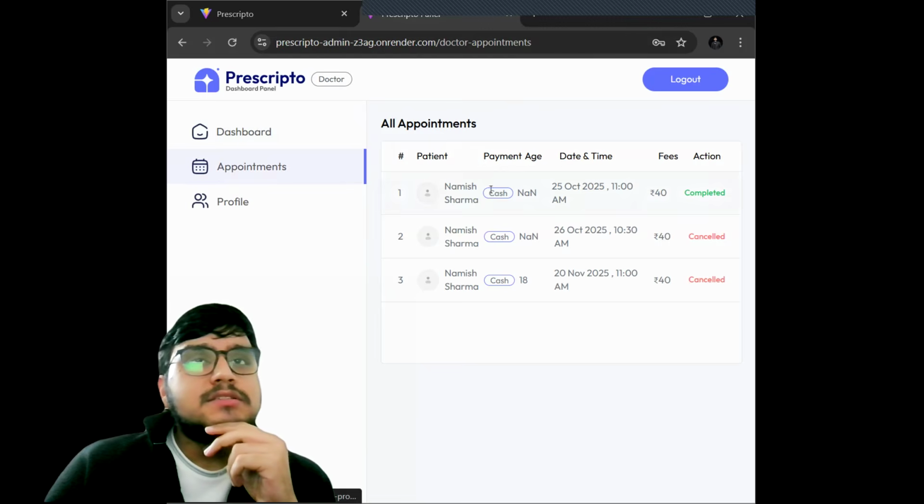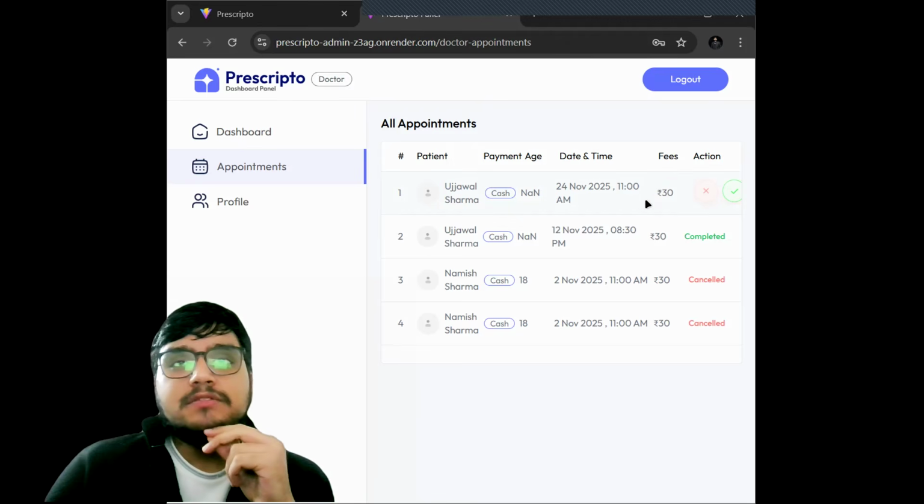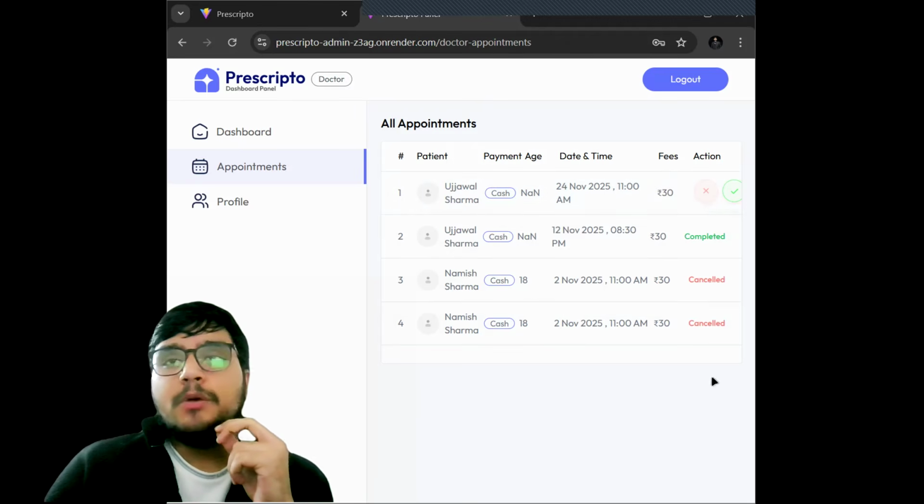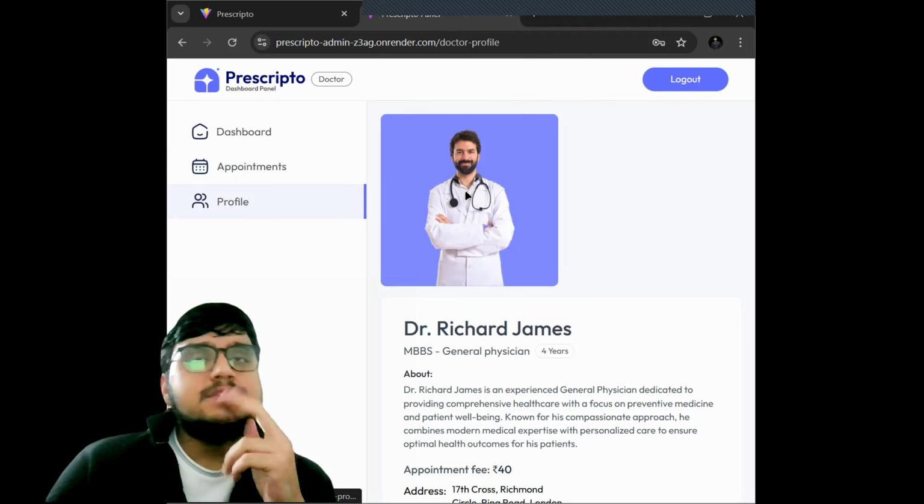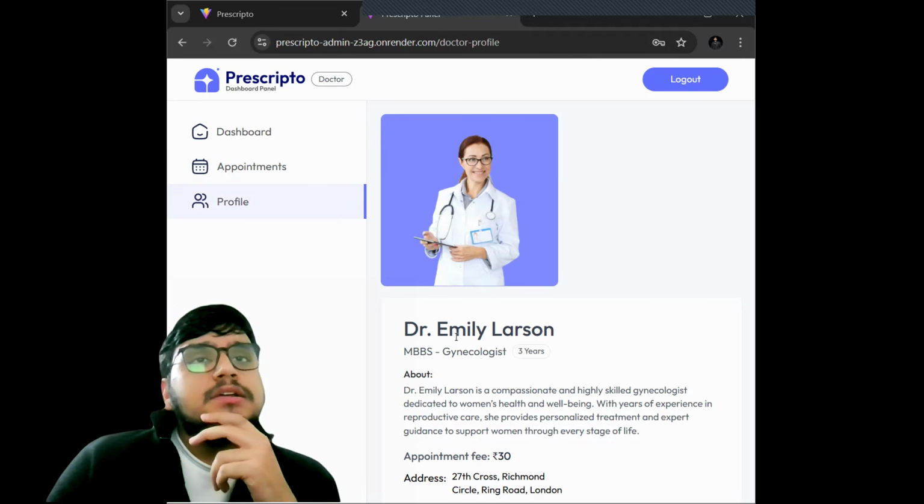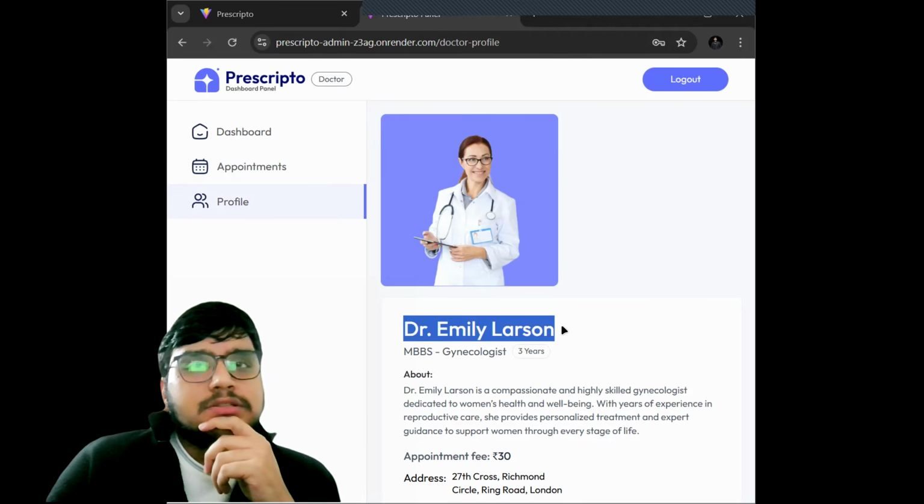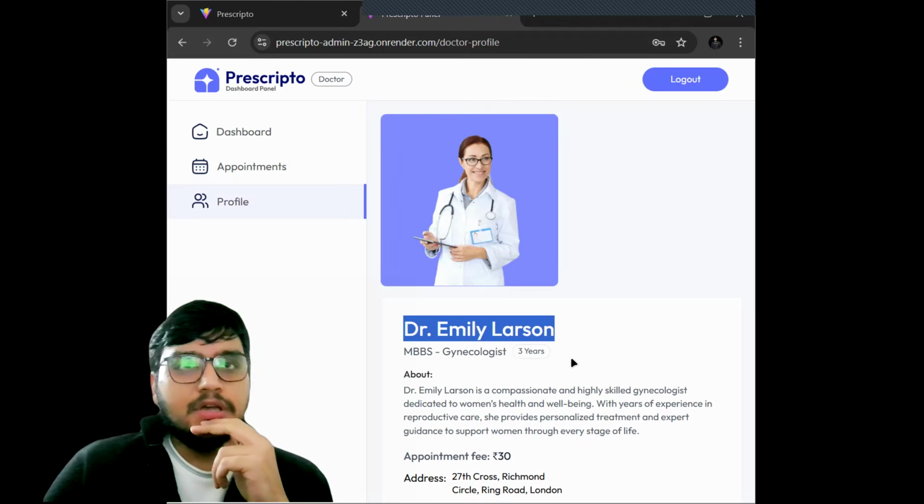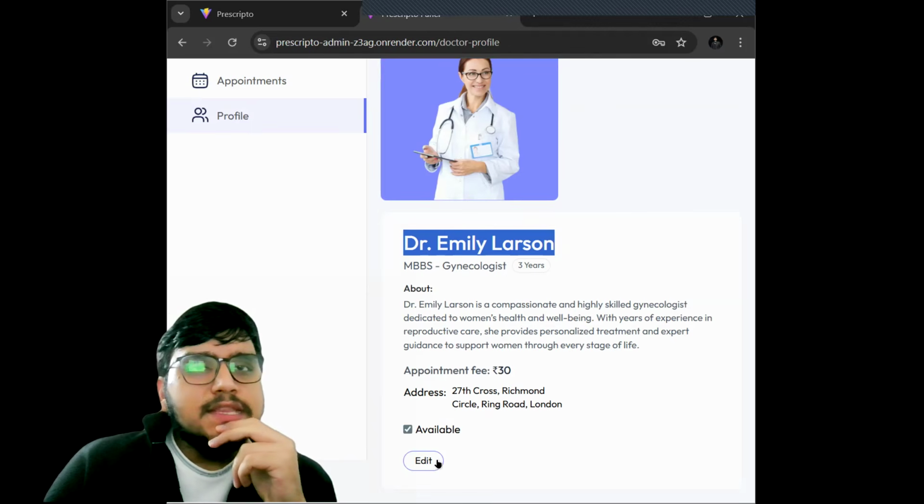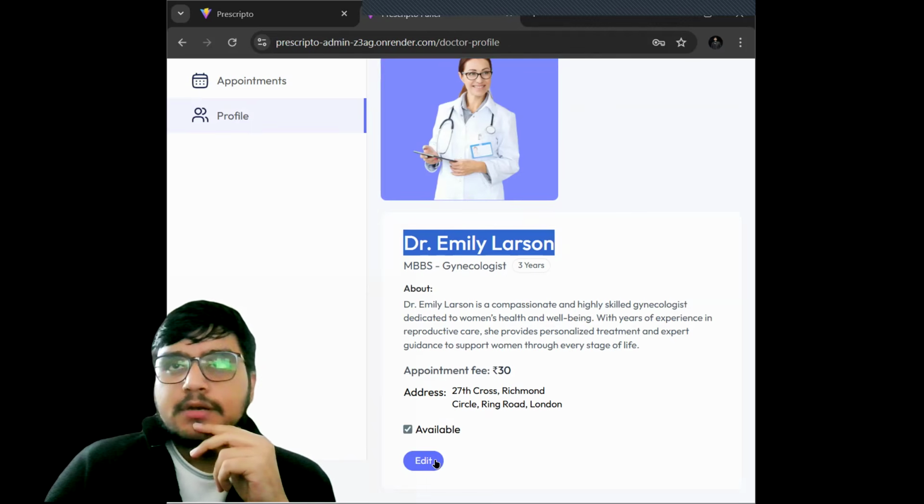The appointment list, the amount of fees she has charged, and whether the appointment was cancelled or was completed. Now there's this interesting thing. So Dr. Emily Larson, here is her profile again. You will see that edit button.